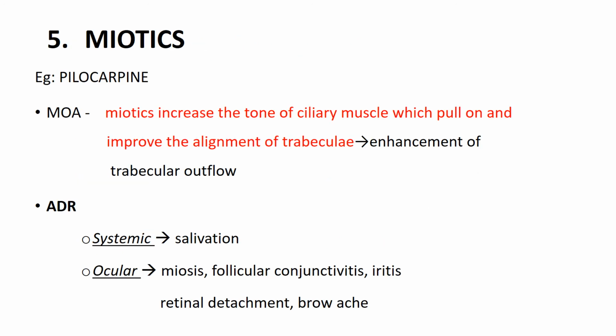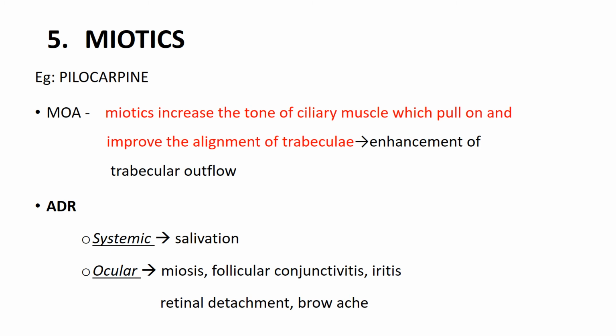Now the fifth group of drugs useful in glaucoma management is miotics. We use cholinergic drugs as miotics in glaucoma management. We have pilocarpine as well as physostigmine. Physostigmine is an anticholinesterase drug, that means this drug inhibits the cholinesterase enzyme. They are useful both in open angle as well as angle closure glaucoma. In open angle glaucoma, they increase the tone of the ciliary muscle, which pulls and improves the alignment of the trabecula. So the trabecular patency is improved, which leads to enhanced drainage of aqueous humor.